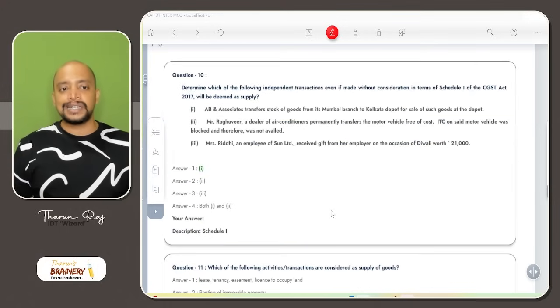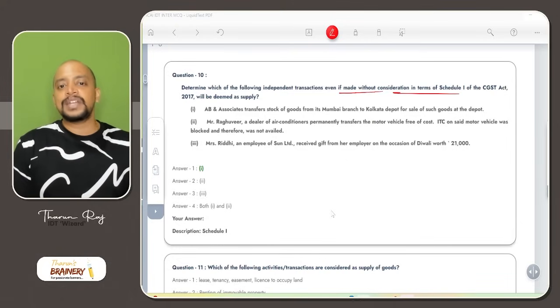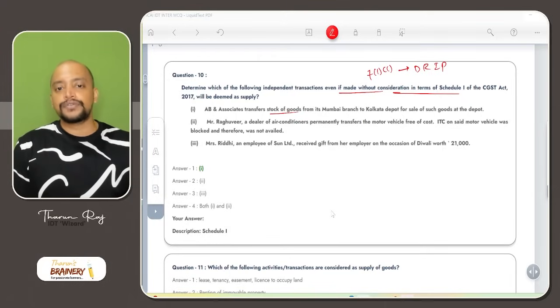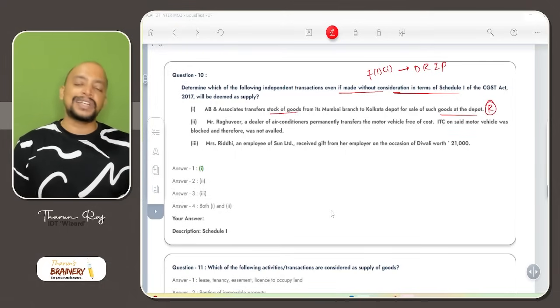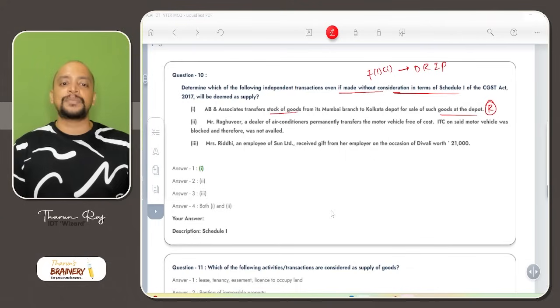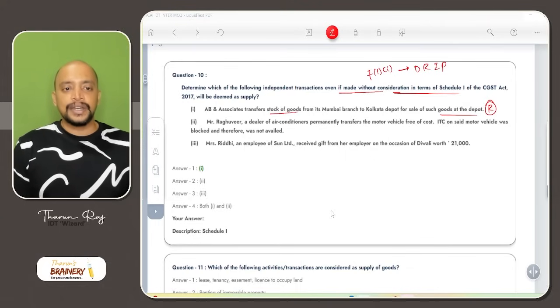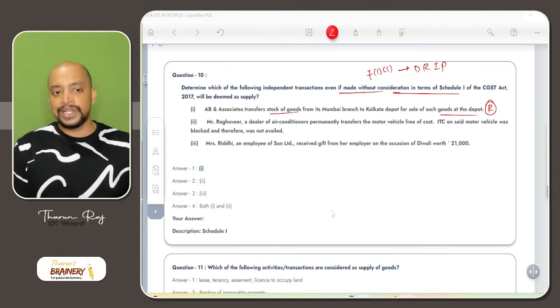Then question number 10. Determine which of the following independent transactions, even if made without consideration, will be deemed as supply. Again 7(1)(c), so we need to refer to DRIP. AB Associates transfer stock of goods from its Mumbai branch to Kolkata depot for sale of such goods at the depot. So transaction between related parties including distinct persons will come under distinct persons. So this is actually a repeated question. Mr.